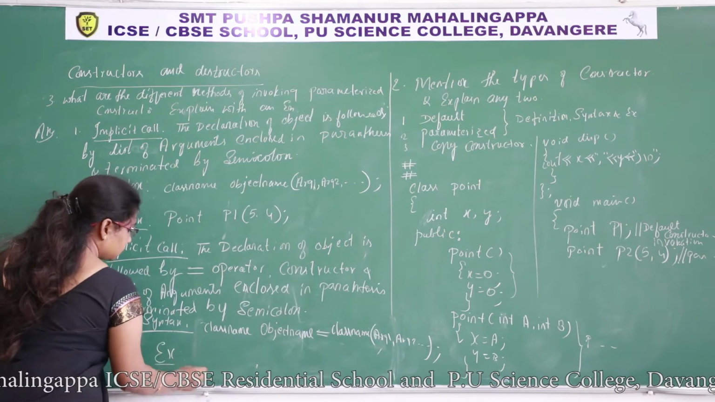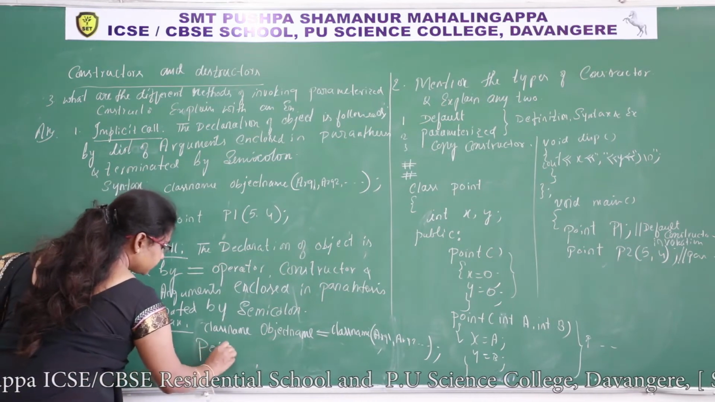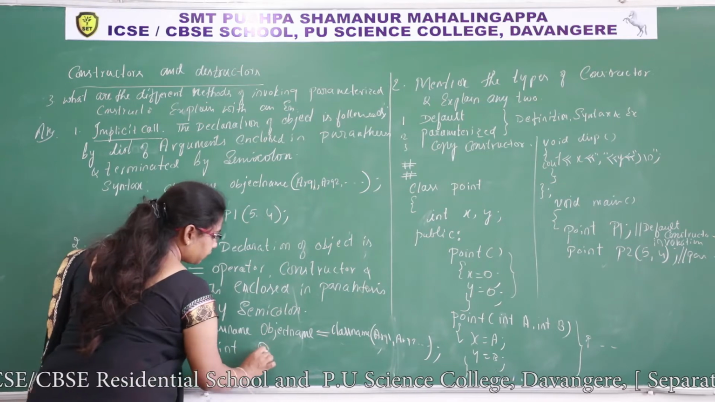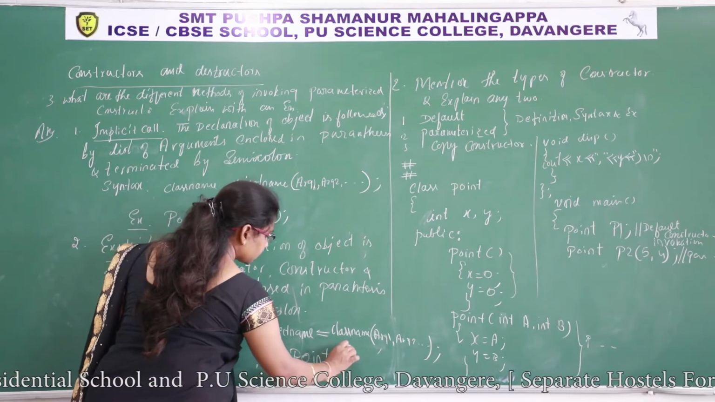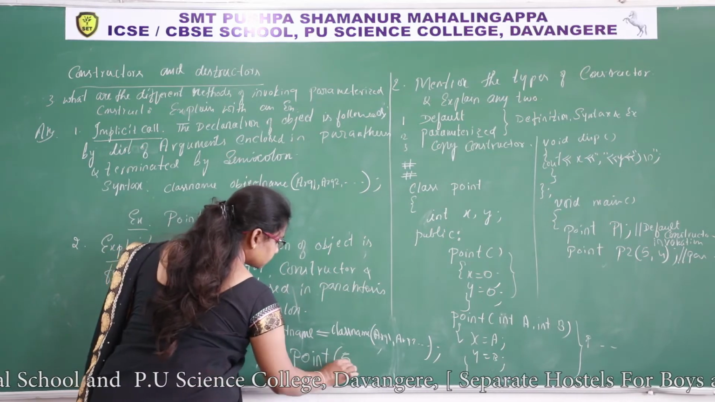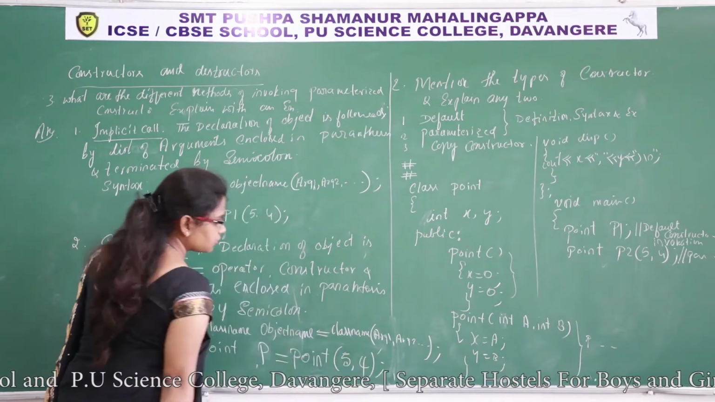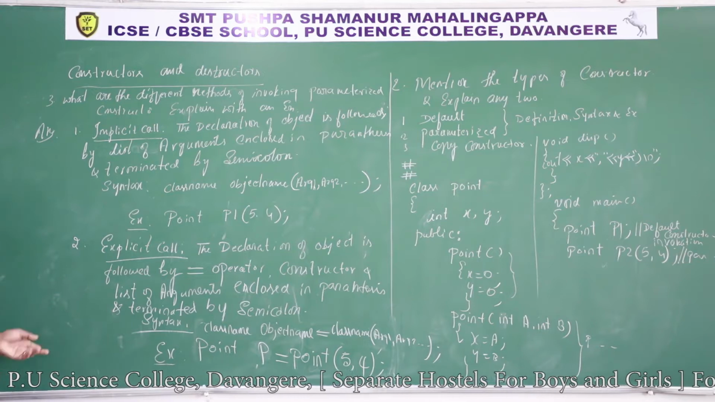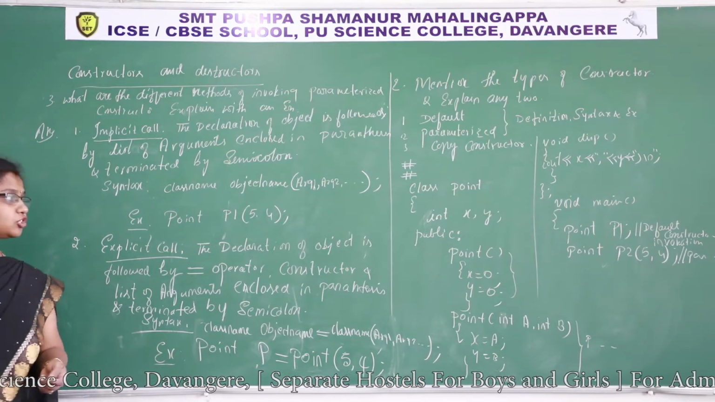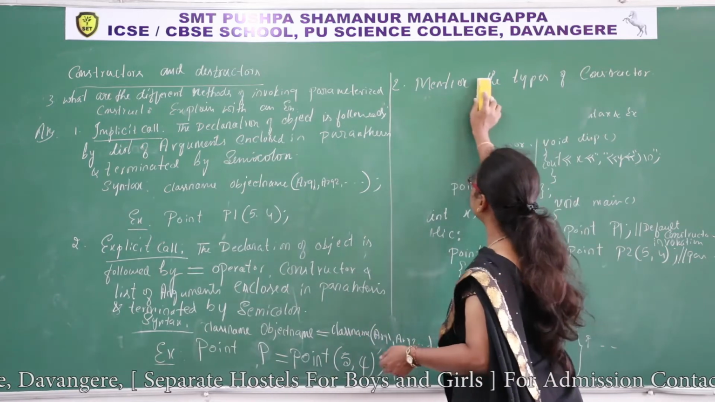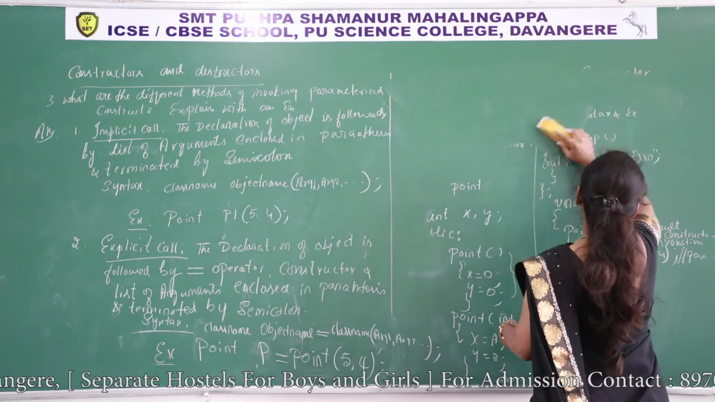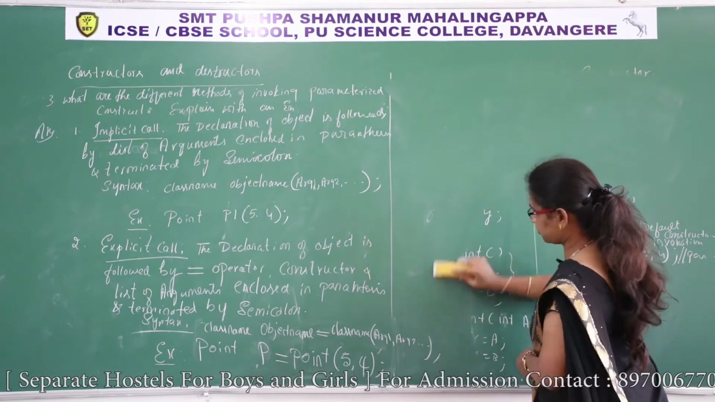Example, point P is equal to point 5, 4, semicolon. And another thing, initialization method. If all three are asked in a single program, single question, same question, you must write this much.